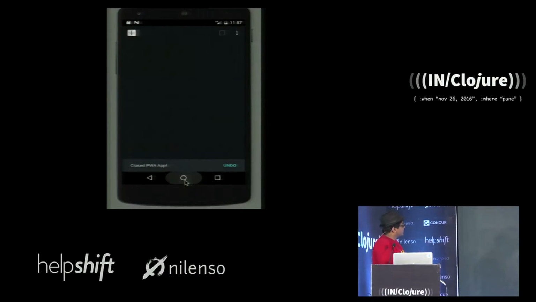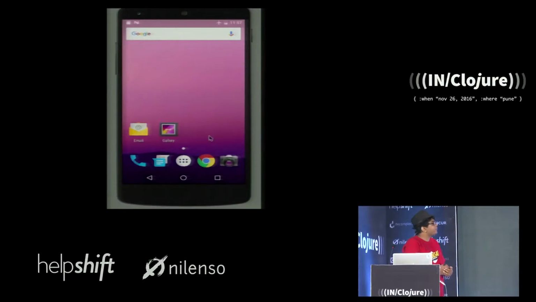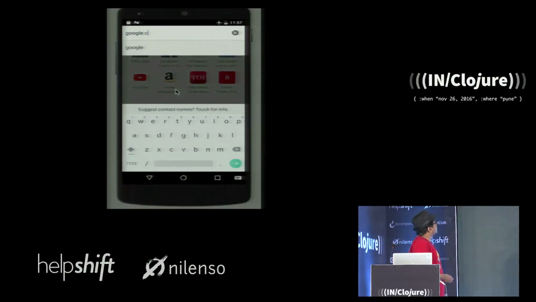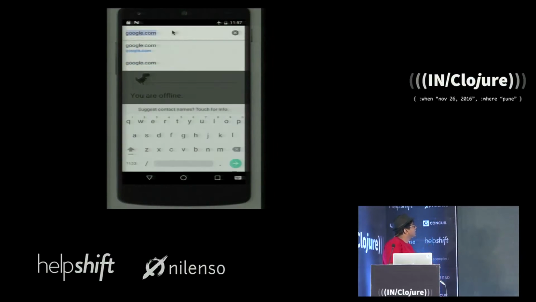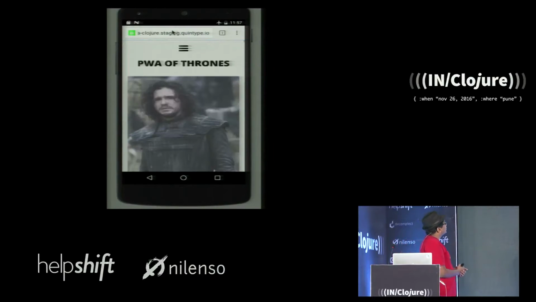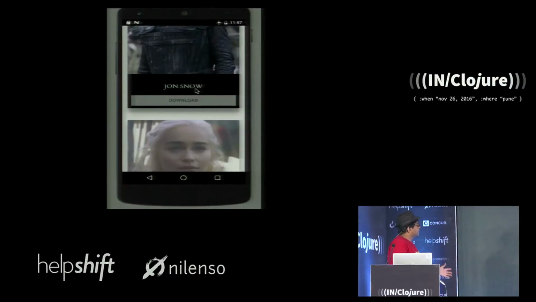So what I'm going to do now is close everything and switch my phone into airplane mode. Okay, and I'm going to go back to Chrome, and I'm first going to prove that this is in airplane mode, and you can see you're completely offline. And then finally, I'm going to go back to my URL. You'll see even though your phone is completely in airplane mode, this app works completely normally.